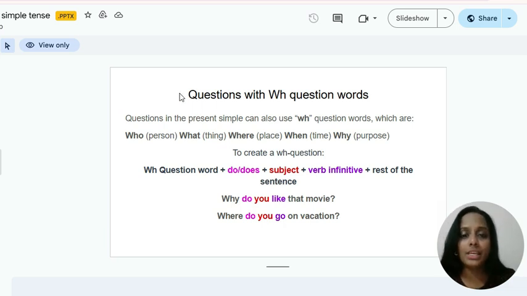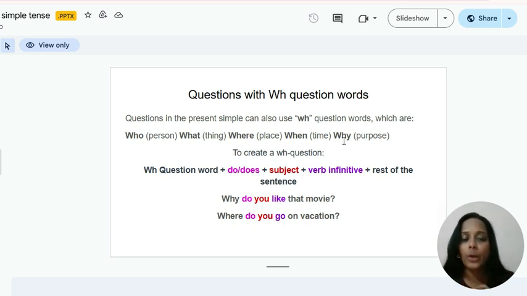So we will see questions with WH question words. We know that WH questions are used for different question types. Who is used to refer to a person. If you want to ask something about a person, we use a question that starts with who, and what refers to things. Where is the question type for place. If you want to ask about time, then we use when, and about any purpose, we use why.